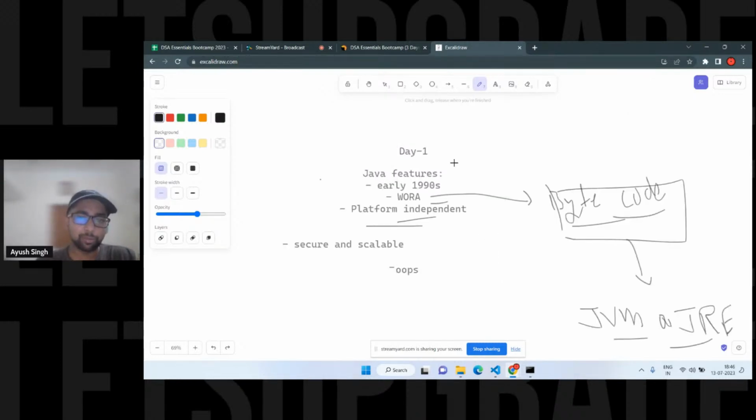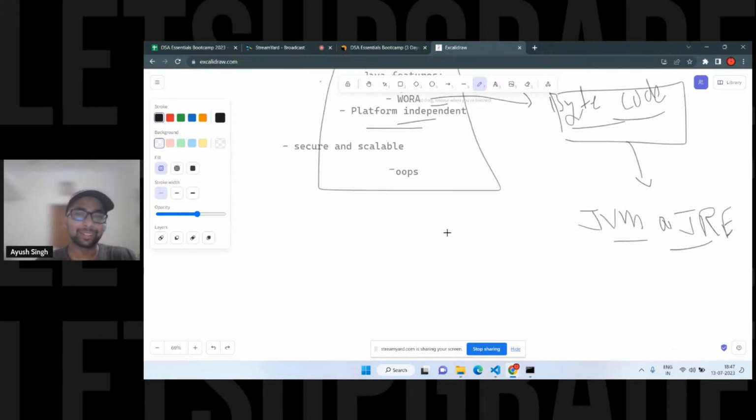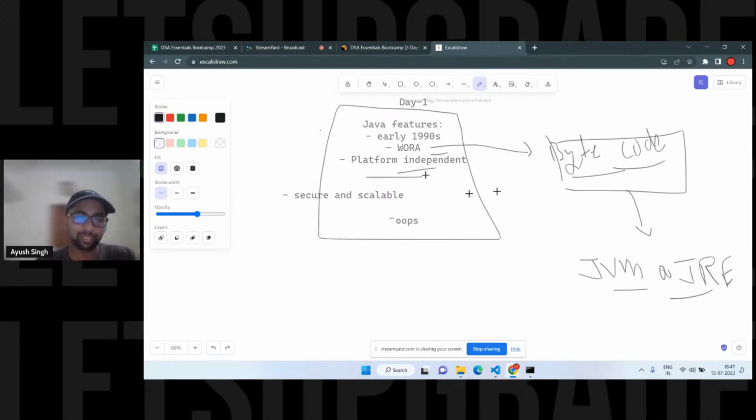That's about Java, right? So if you talk about a few terms, Java will be completed in obviously 3 to 4 words. Obviously not all the details, but we know at least the overview. Okay, why we are using Java and all those things. The main part is platform independent, secure and scalable.